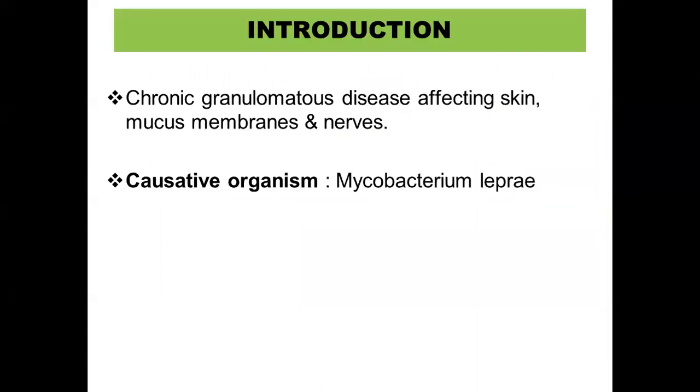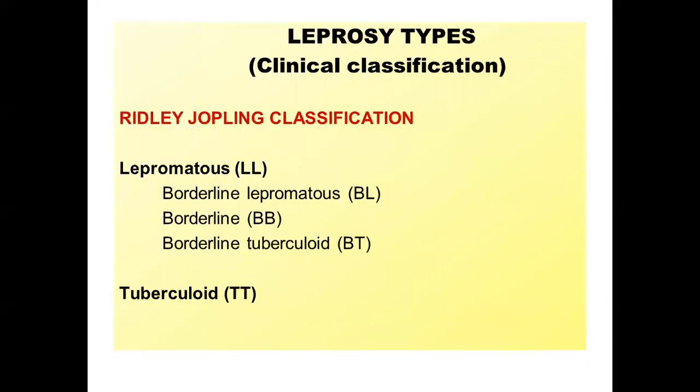So it is defined as a chronic granulomatous disease affecting the skin, mucous membrane, and the nerves. The causative organism is Mycobacterium leprae. By now you would have already studied the morphology of Mycobacterium leprae in the microbiology classes, so I shall not be covering those in this class.